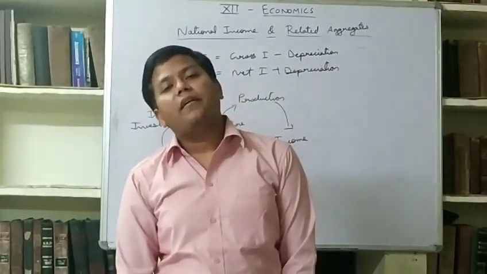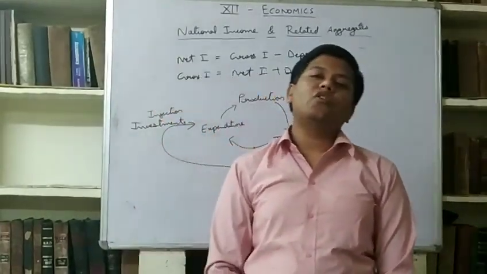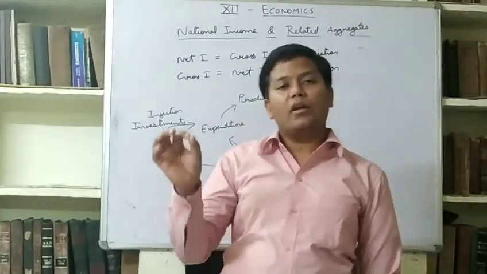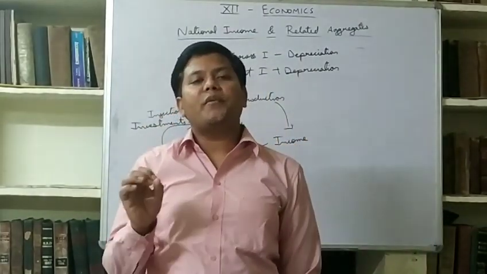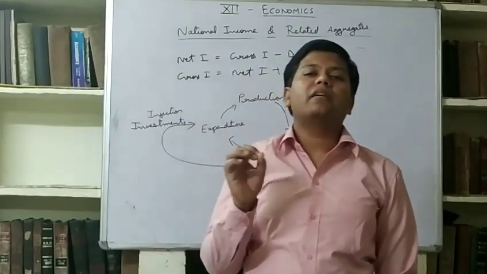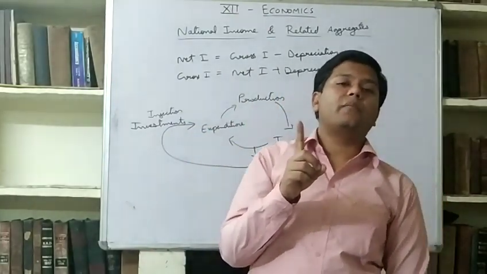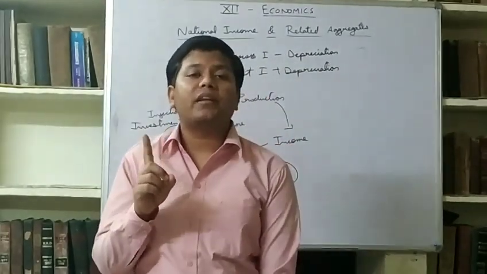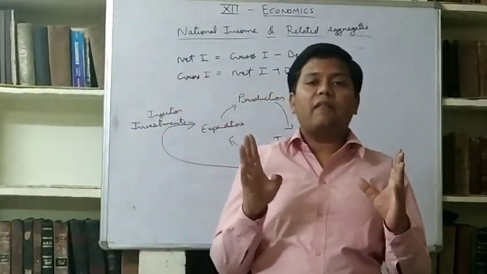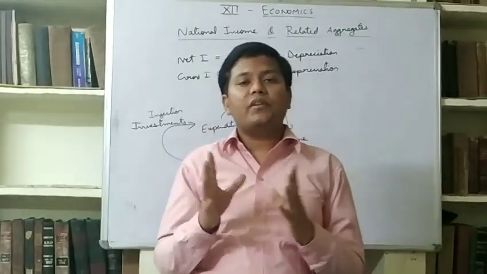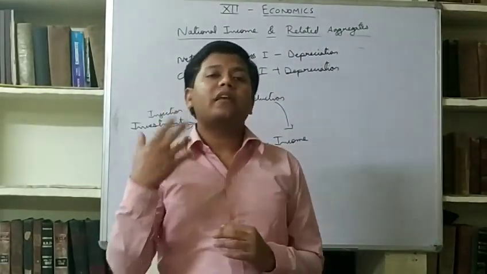Why are we studying domestic territory? Because the income generated under domestic territory comes under our GDP, not in national income. I am not saying national income now. That is GDP, domestic income. The income earned in our domestic territory is our domestic income. And what is national income?